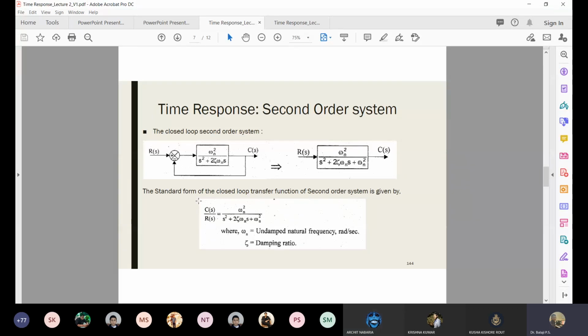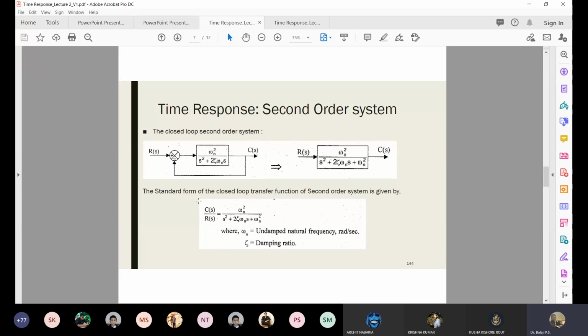High. Why do you want to keep it high? Sir, it will dissipate more energy, so the system will come to stable equilibrium. Very good. But what is the problem? In vibration, we never keep it high, we always keep it low.